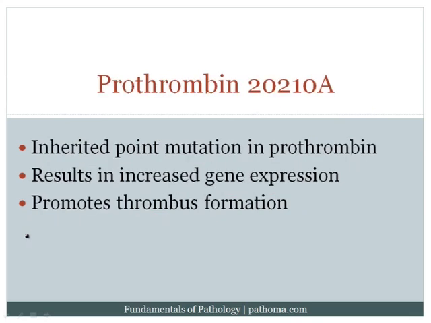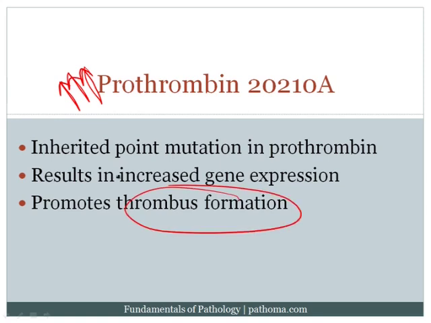Another example that could result in a hypercoagulable state is prothrombin 20210A. In this particular case, what happens is you've got a point mutation in the prothrombin gene that results in excess production of prothrombin. And guess what prothrombin does? It advances the effect of thrombin, and thrombin's goal is to convert fibrinogen to fibrin. So this is going to promote thrombus formation, which again would increase the risk for a hypercoagulable state.